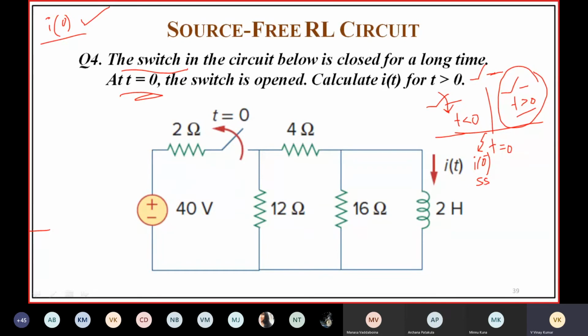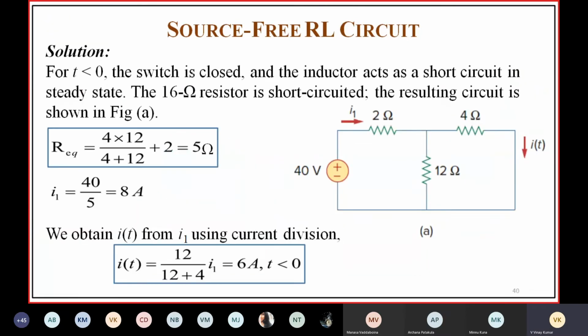Okay. Here the switch is closed. So at t is equal to 0 minus, this will be the circuit. The inductor acts as a short circuit. So the current which is flowing through this is I of infinity.